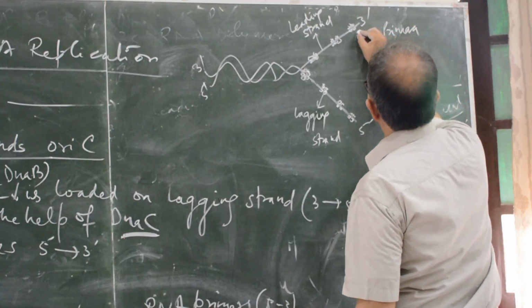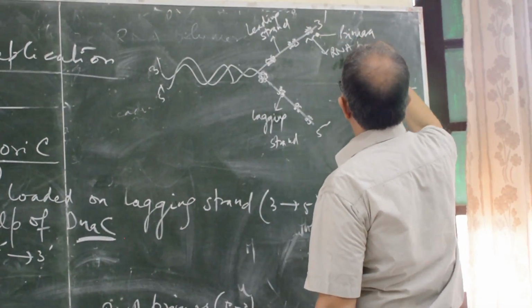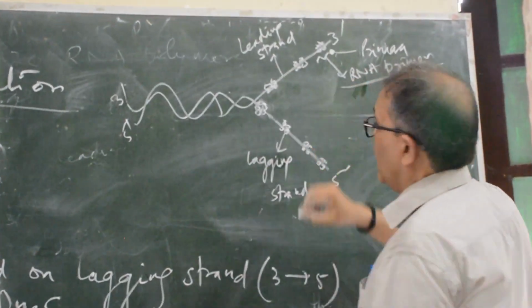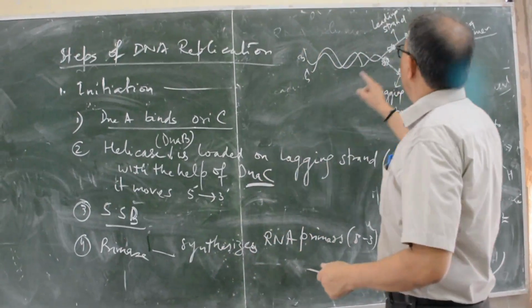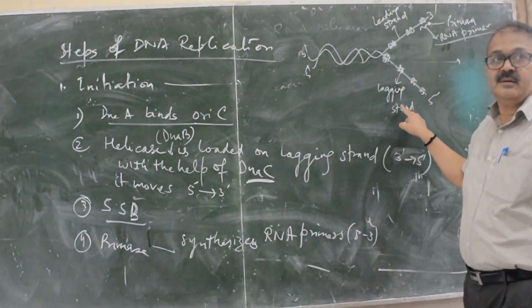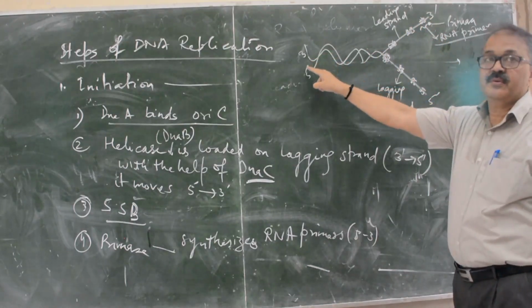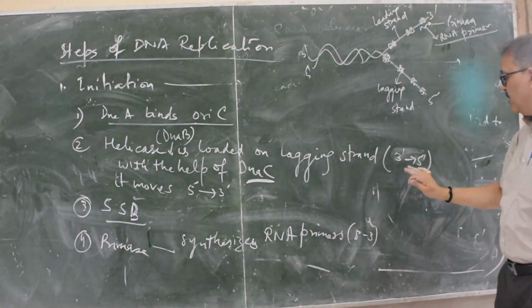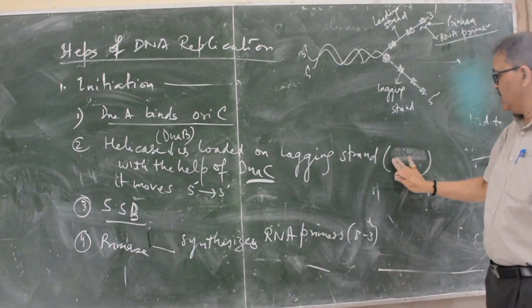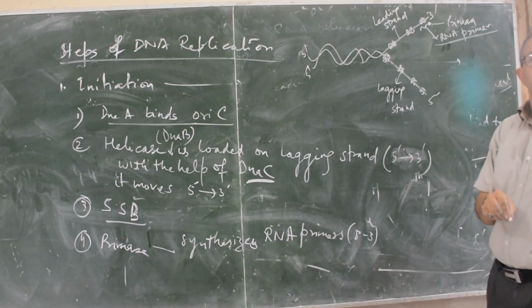This is RNA primer. So remember, there are two strands, one is the leading, other is the lagging. Remember, leading is from 3 to 5 and lagging is from 5 to 3. It is from, remember, 5 to 3 direction. It is lagging strand.